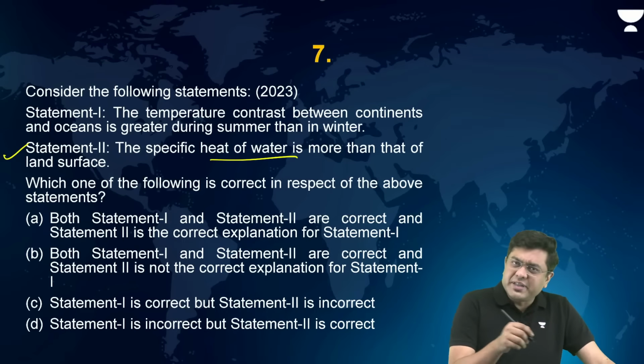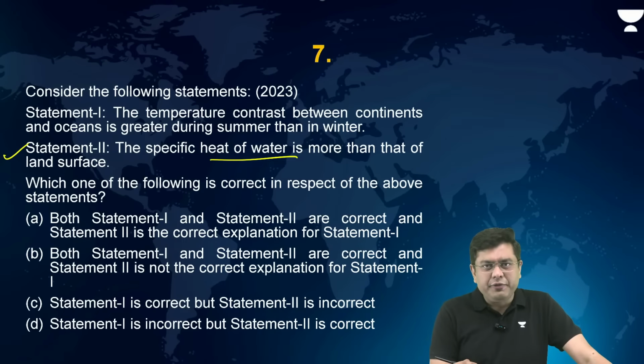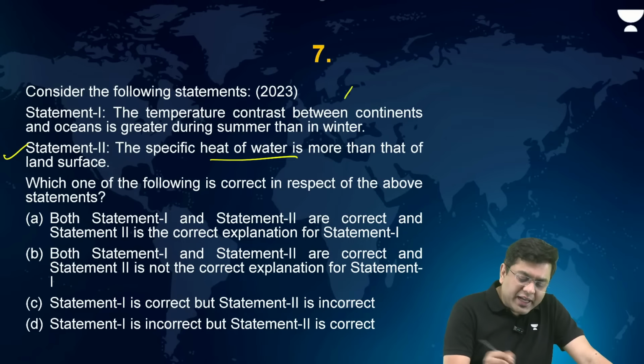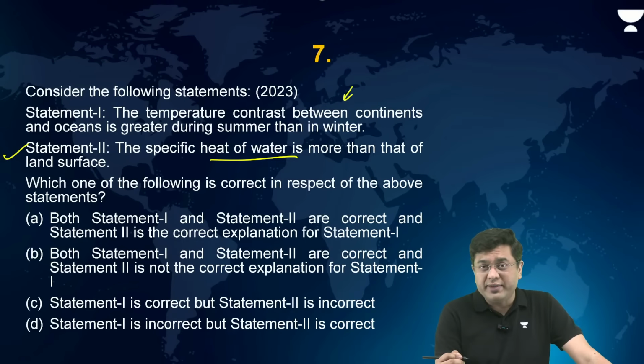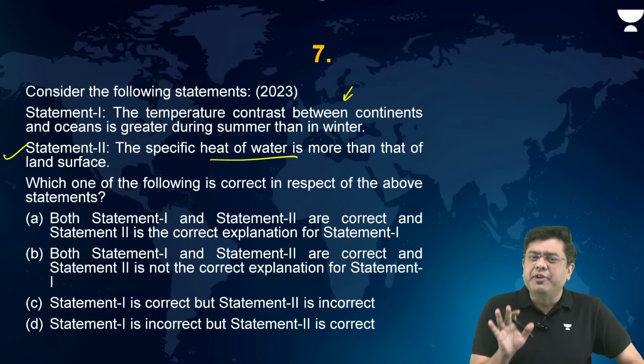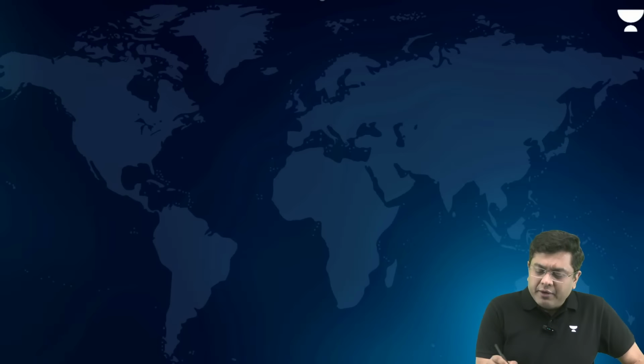This is correct. But the first statement is an interesting and a confusing statement at the same time. The temperature contrast between continents and oceans is greater during summer as compared to during winter. Now, in order to understand this, let us demystify or break this down. For example, when we talk about the land areas, what is the temperature that they can attain during the summer? Land areas can attain a temperature of maybe around 30 degrees. We are talking about the coastal areas, 30 degrees, 40 degrees, right? 30 to 45 degrees Celsius. What about the water body?